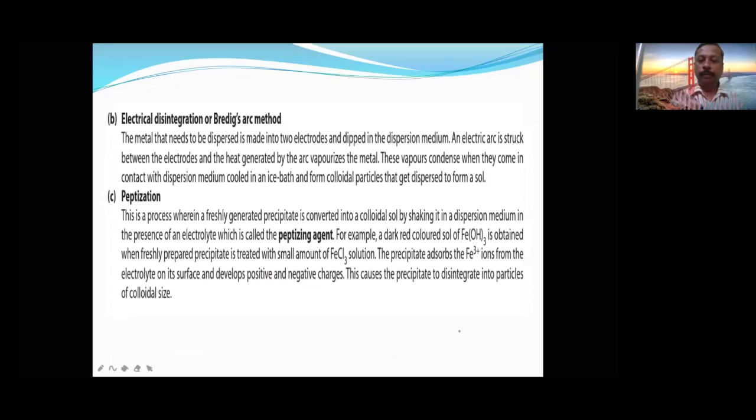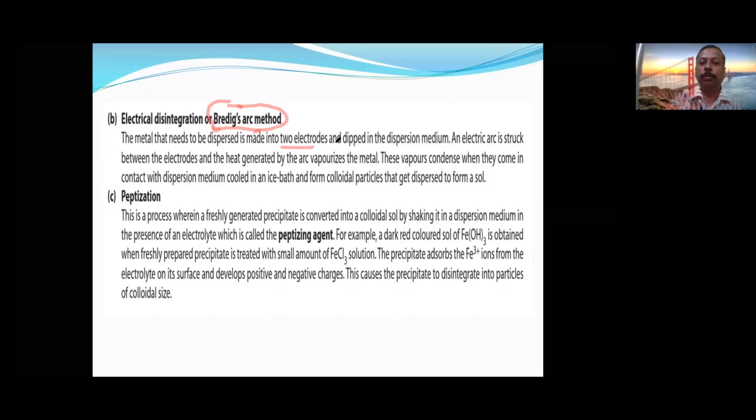These methods are very important. Next very important method, Bredig arc method. This is also the reason for the charge on the colloidal particle. The metal that needs to be dispersed is made into an electrode.